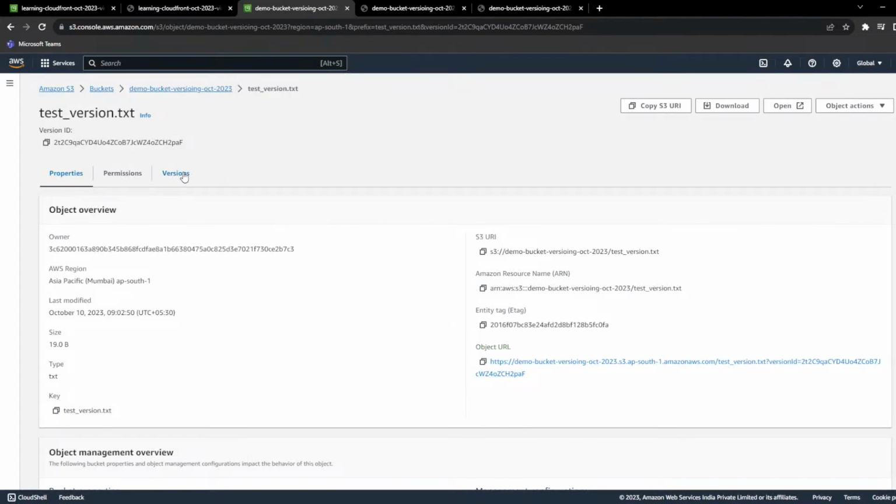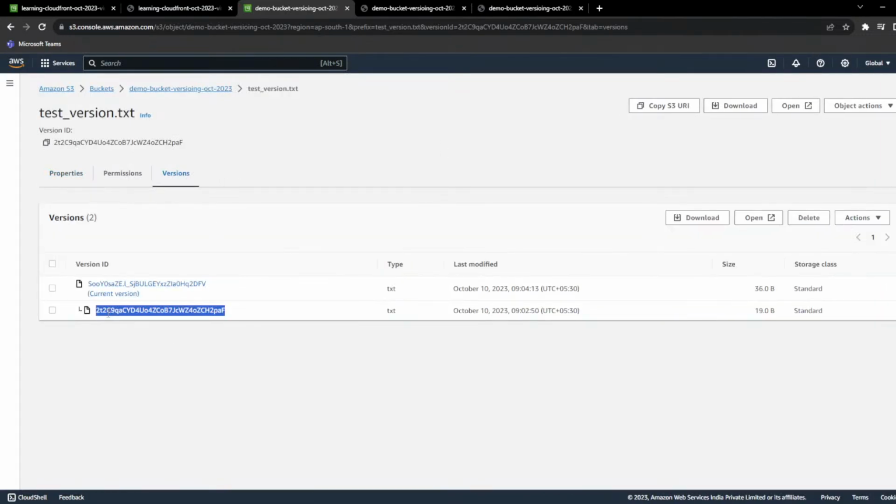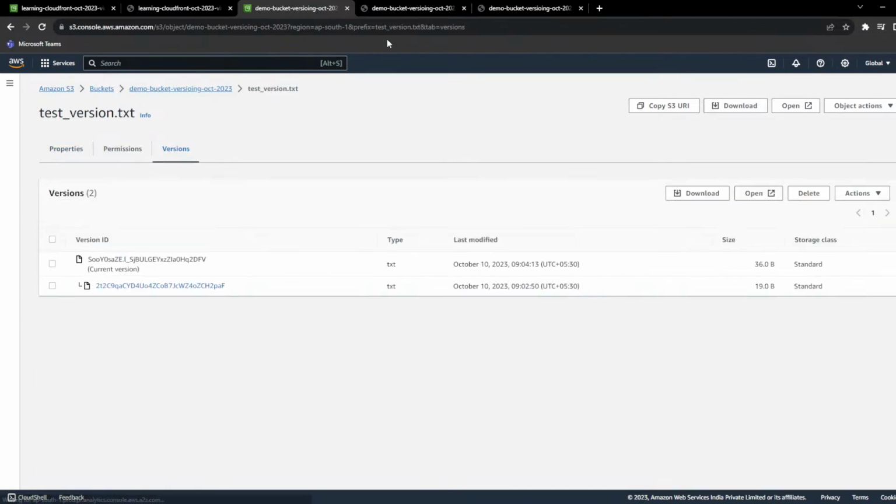Okay, so versions are available. This is the current version. You can see this is the current version, and this is the old version. Both the versions are preserved.